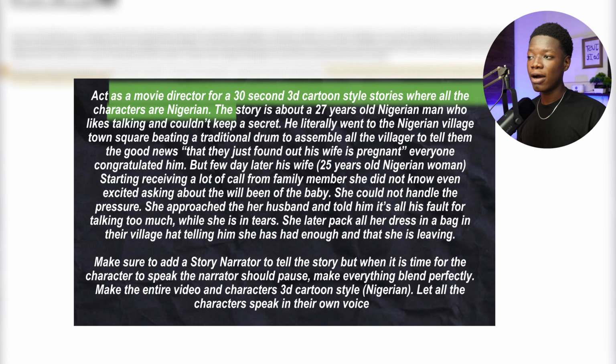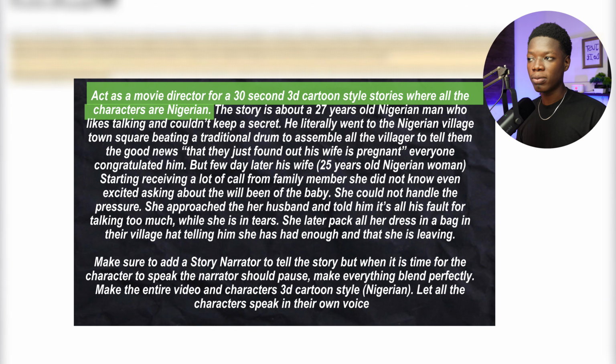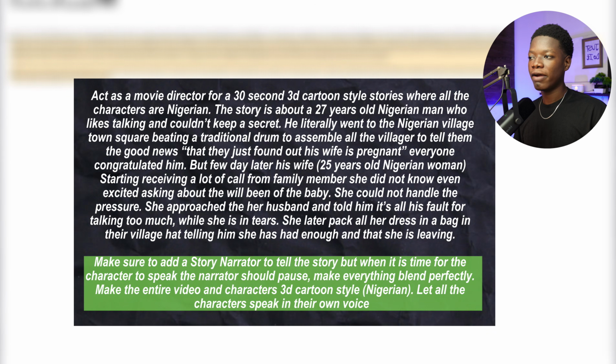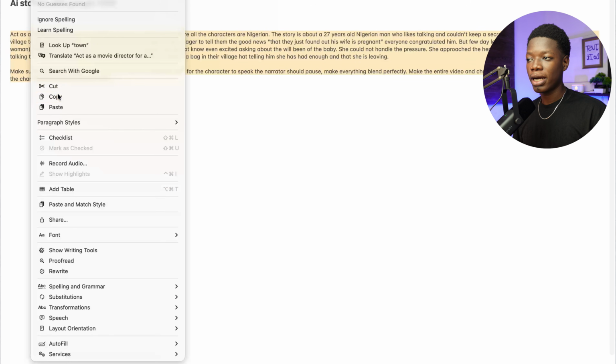Another new feature Google has introduced into Google Flow is if you build a character, you can actually allocate them a specific voice. Now those voices are inbuilt voices, sort of template voices. So if you don't state this right here, it is going to allocate them with these kinds of voices. So this is how you are going to structure your prompt. All you need to do after providing everything just like this is to copy it, right?